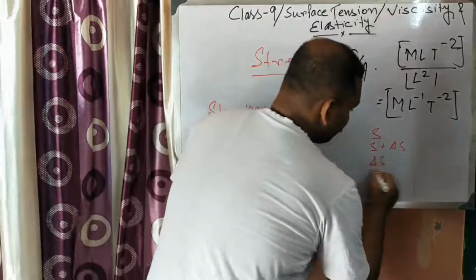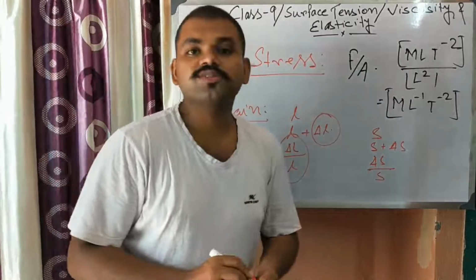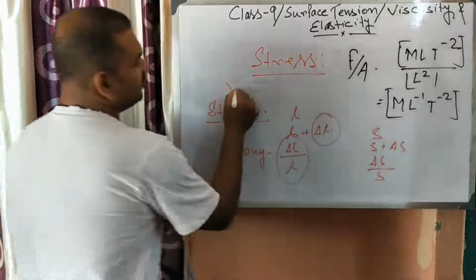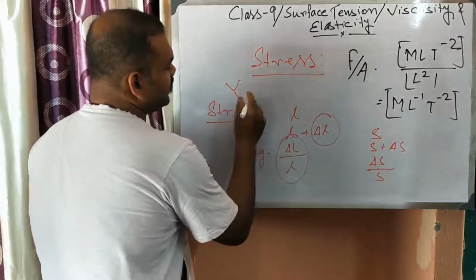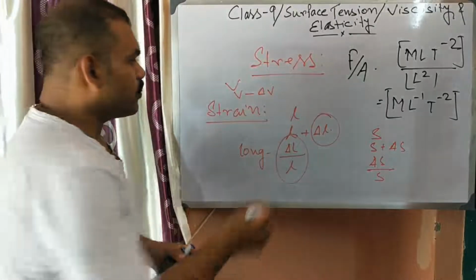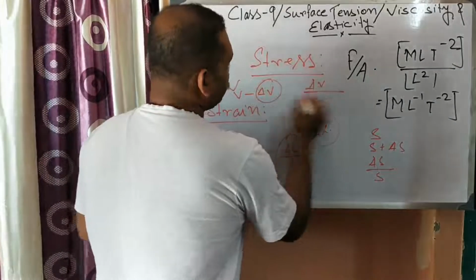Del S by S. So this is surface strain. And volume strain. What is volume strain? Suppose at first the volume is V. Next, the volume increases or decreases to V minus del V with applying pressure. So del V is the change.